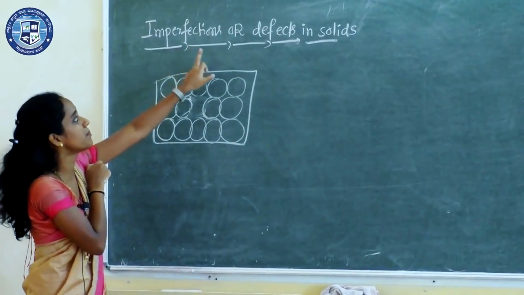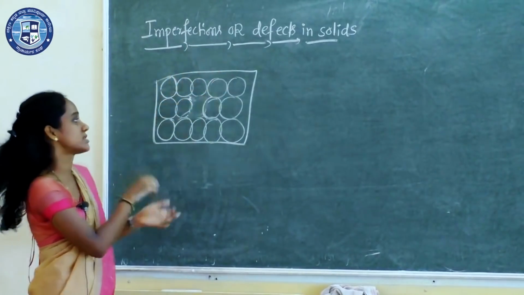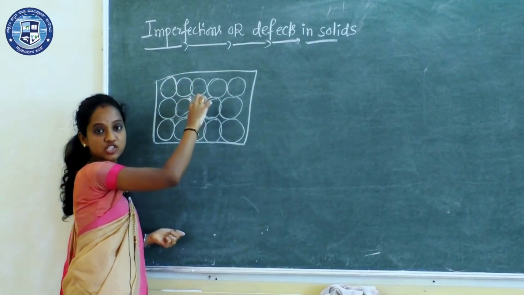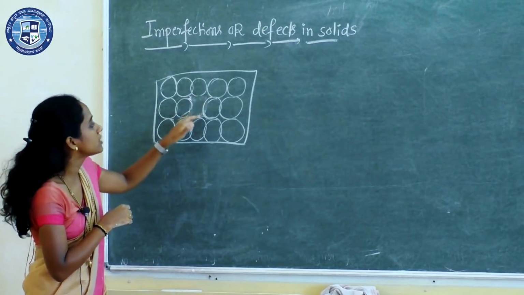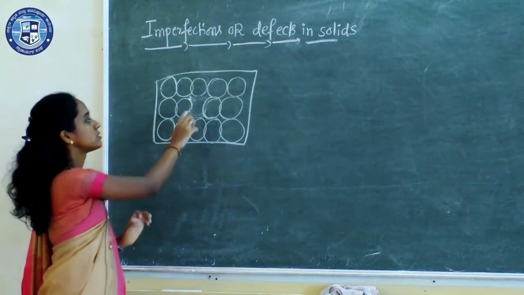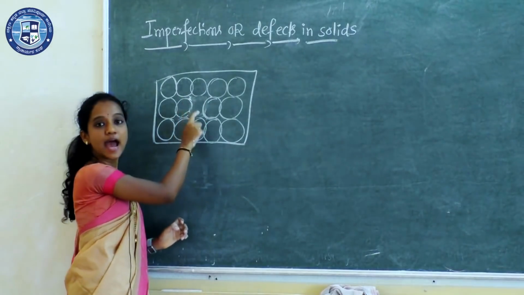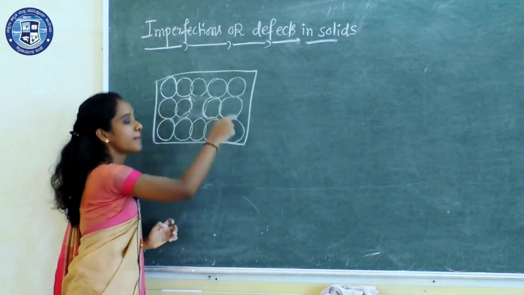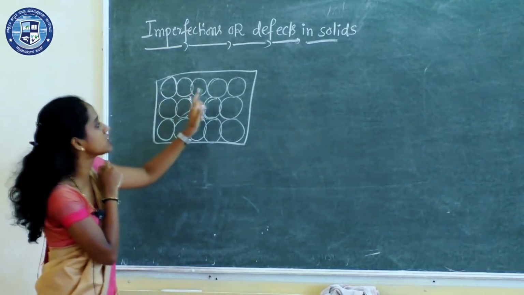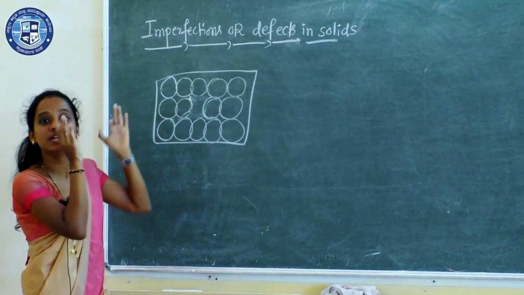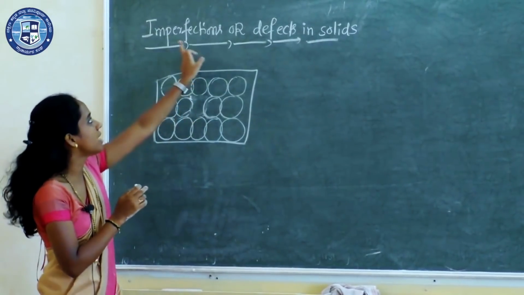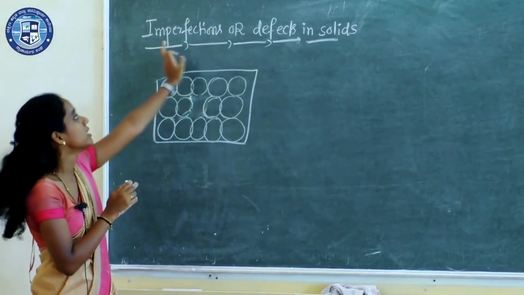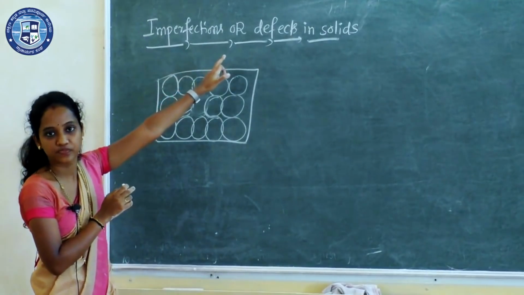So what do you mean by imperfection or defects in solids? Defects are the deviations or irregularities observed around an ion or around a particular atom. If there is no regular pattern of arrangement of the constituent particles in the crystal, then it is called a defect or imperfection.